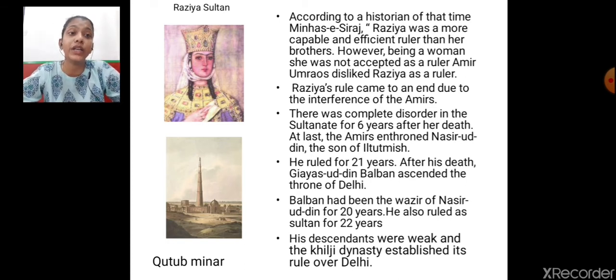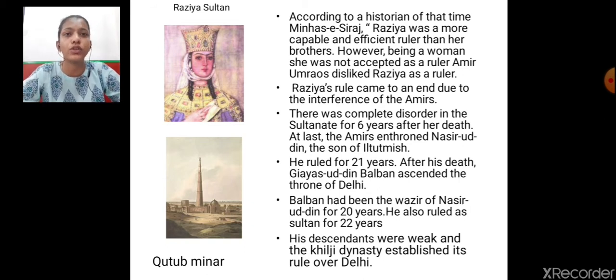He ruled for 21 years. After his death, Ghiyazuddin Balban ascended the throne of Delhi. Balban had been the Wazir of Nasiruddin. So, who was Balban?